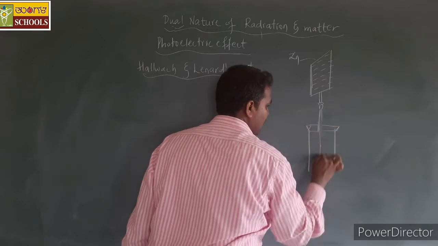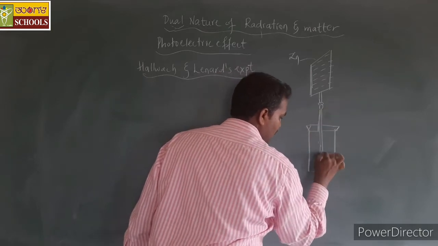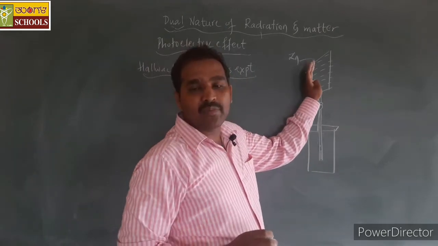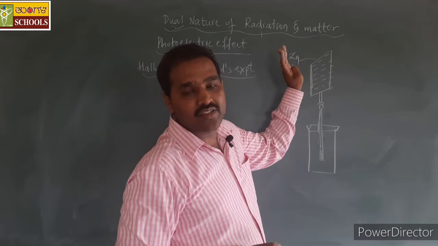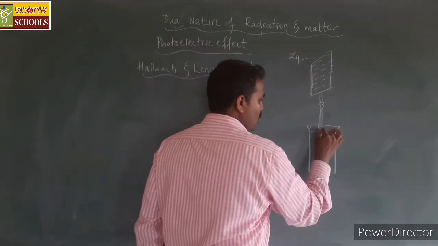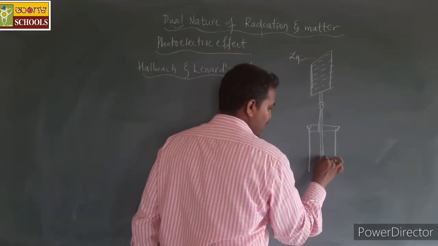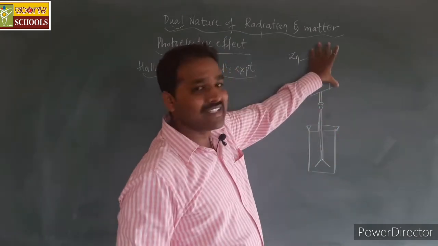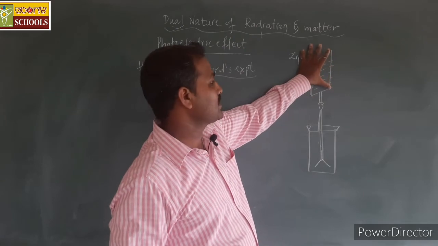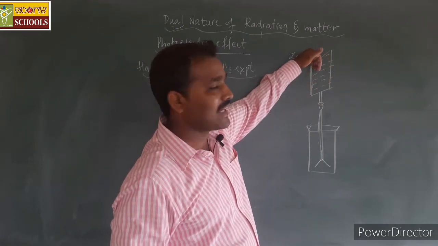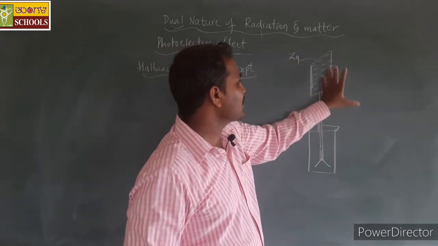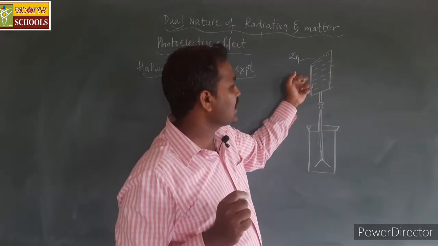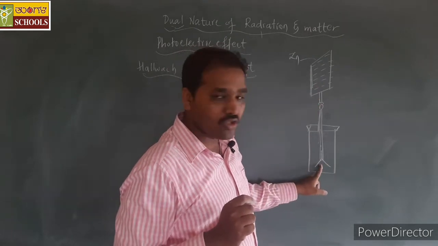Here is the thin spindle, and here we have thin gold foils. Whenever this zinc plate was completely charged with negative charges, there was more deflection of the gold leaves. When the plate is negatively charged, it has excess electrons, which move towards the gold foils.